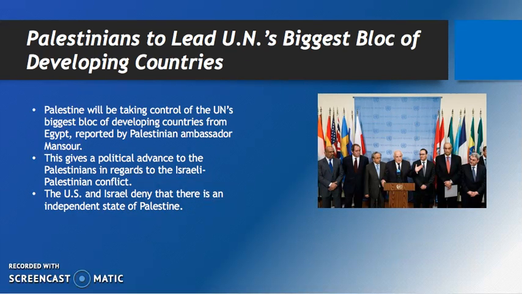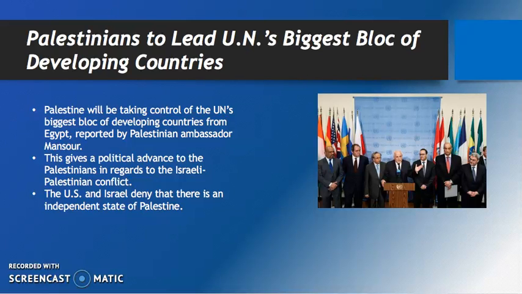The next current event that I'm going to talk about is the fact that Palestine is going to lead UN's biggest bloc of developing countries. This was reported by the Palestinian ambassador Mansour. This gives a political advance to the Palestinians in regard to the Israeli-Palestinian conflict, because the U.S. and Israel have been denying that there even is an independent state of Palestine.